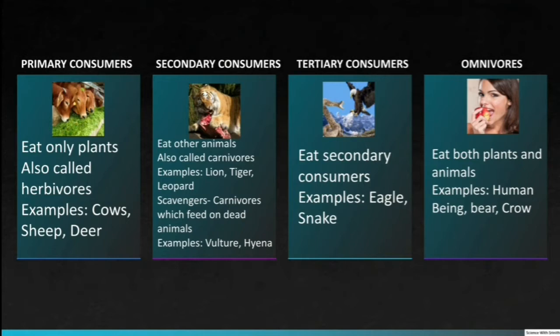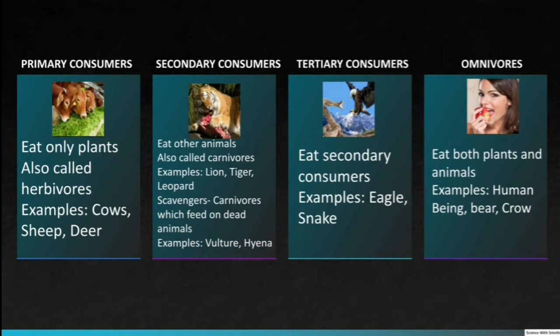Secondary consumers are also called carnivores. Carnivores are animals that eat other animals. Examples are tigers, lions, and leopards. Some carnivores feed on dead animals. They are called scavengers. Examples are vulture and hyena.